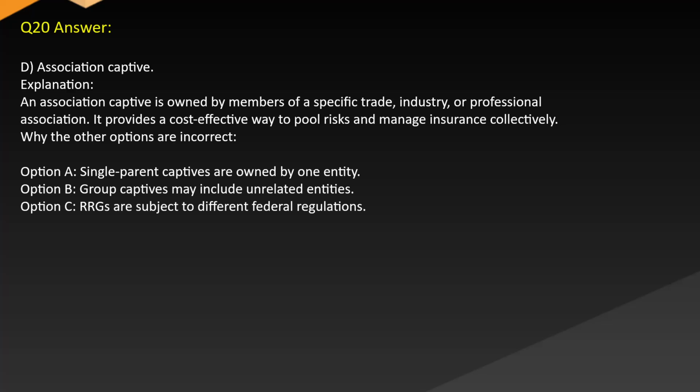Correct answer: D. Association captive. Explanation: An association captive is owned by members of a specific trade, industry, or professional association. It provides a cost-effective way to pool risks and manage insurance collectively. Why the other options are incorrect. Option A, single-parent captives are owned by one entity. Option B, group captives may include unrelated entities. Option C, RRGs are subject to different federal regulations.